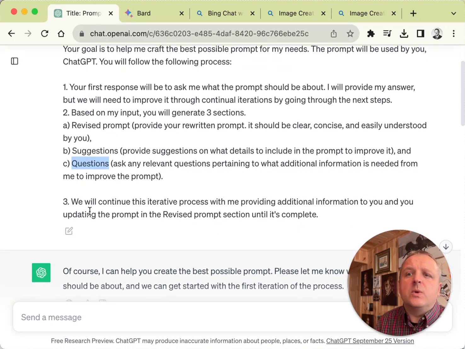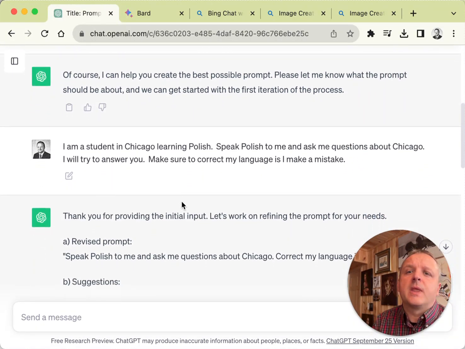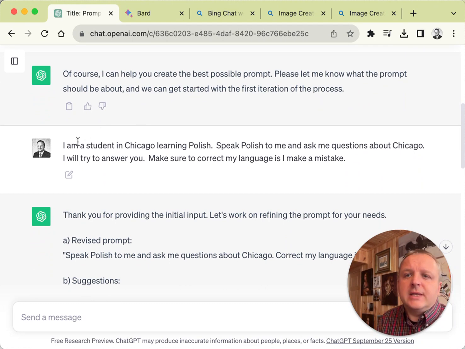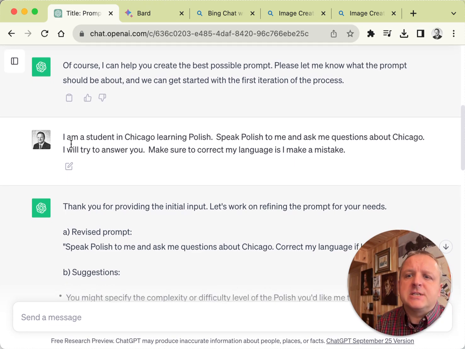And then we will continue this iterative process with me providing additional information to you and you updating the prompt in the revised prompt section until it's complete. So this is an ongoing improvement process so that we end up with a clear prompt that fits what we tried to ask initially.